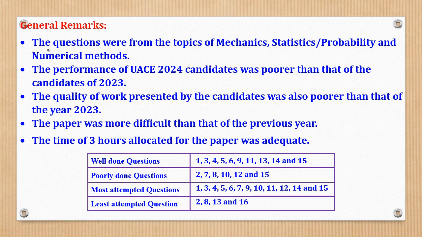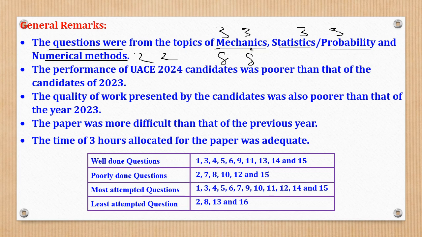General remarks. 1, the questions were from the topics of mechanics, statistics and probability, and numerical methods. So these are the 3 parts where questions come from. There should be 3 questions in section A for mechanics and 3 questions in section B for mechanics. Then statistics and probability, also 3 questions in section A and 3 in section B. Then numerical methods, 2 questions in section A and 2 questions in section B. That gives a total of 8 in section A and 8 in section B, where 8 in section A are compulsory and